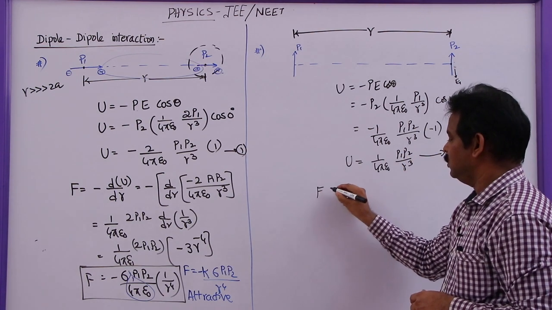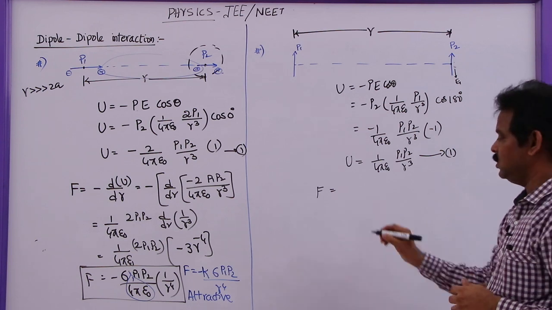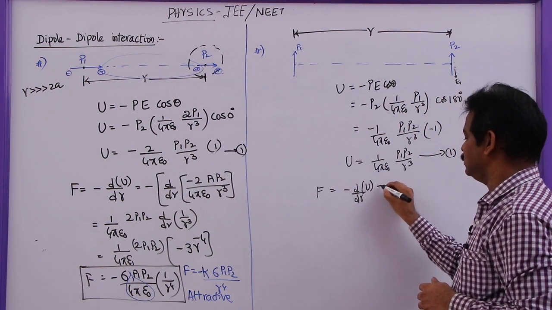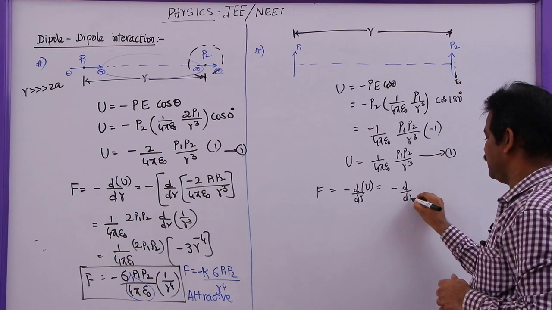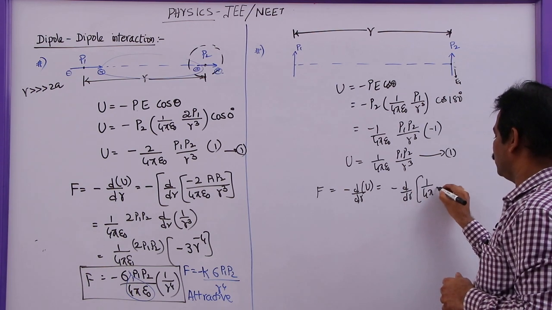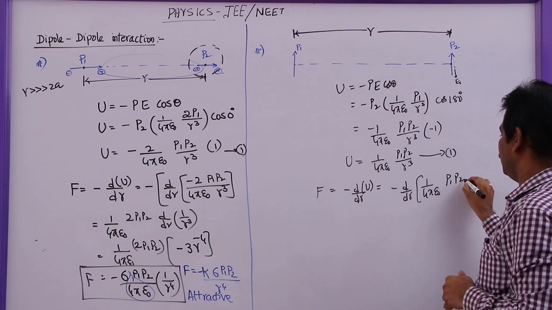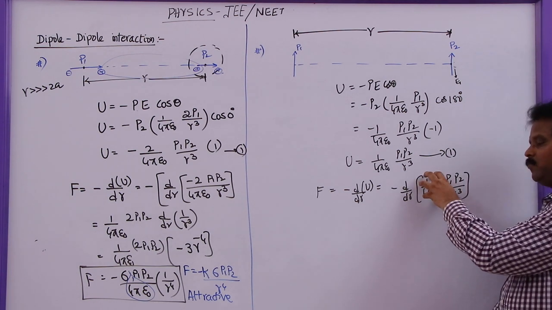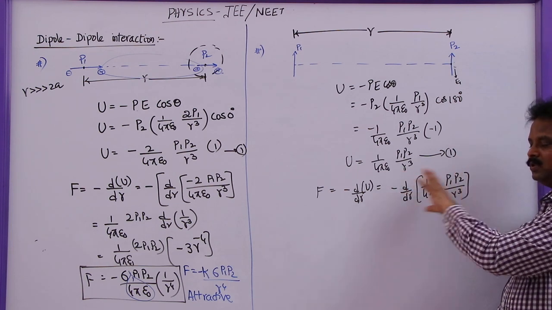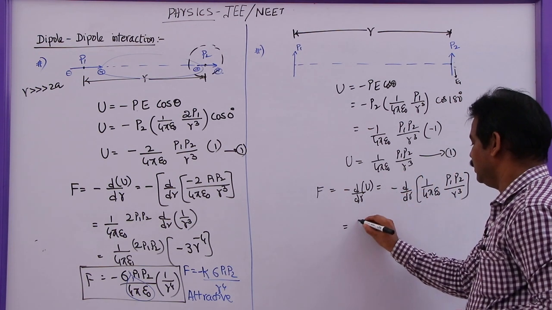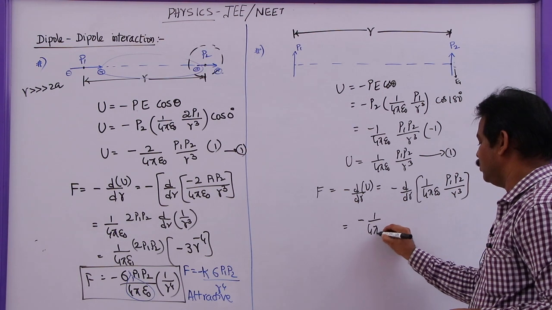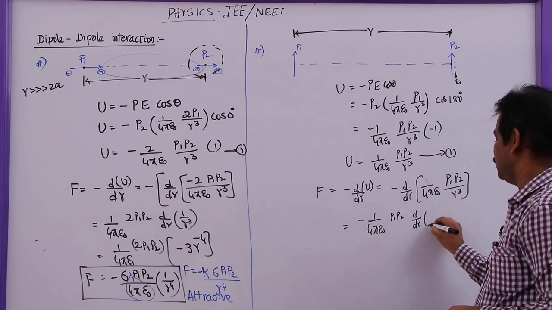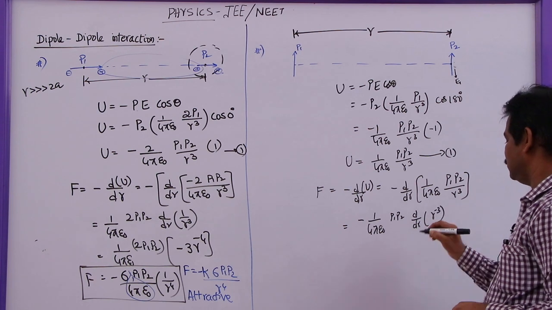Now to find out the force, the interaction force between these two dipoles, I can write this as minus of d by dr of 1 by 4 pi epsilon naught P1 P2 by R cube. Here we know that 1 by 4 pi epsilon naught P1 P2 are constants, bring them outside. So this will become minus 1 by 4 pi epsilon naught P1 P2 d by dr of R power minus 3.